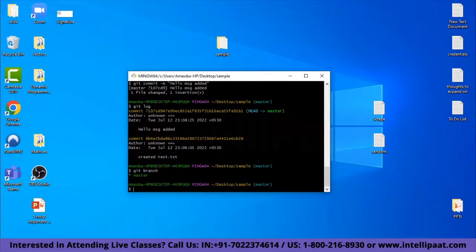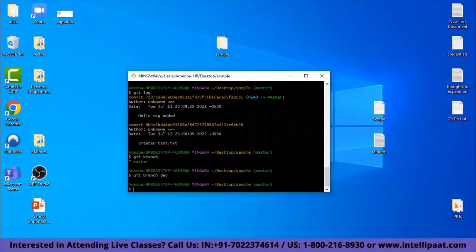I can create a new branch, and this basically means that your friend or some other developer in some country in the world wants to contribute to your code base, or in this example that I've taken, your text file, he will have to work on another branch. So let's create another branch. So git branch, let's say dev. So I'm hoping the branch was created successfully.